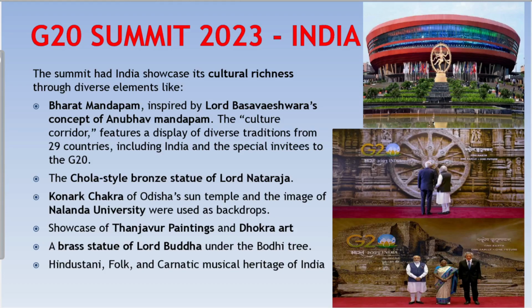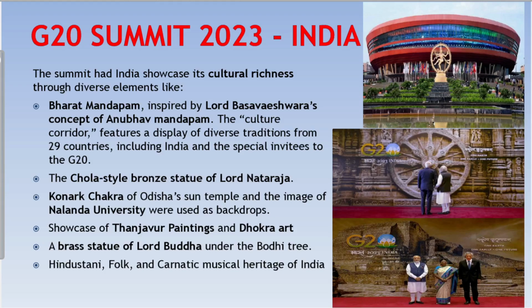The 24-spoke Konark wheel, which represents India's historical wisdom, modern civilization, and architectural brilliance, is also incorporated into the country's flag. It serves as a potent representation of democratic will, demonstrating the tenacity of democratic values and dedication to social progress achieved by India. Along with these, the other notable elements showcasing the cultural richness of India during the